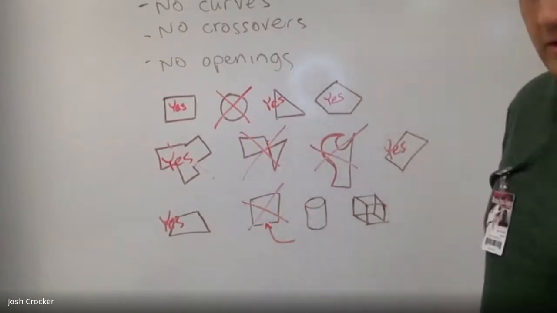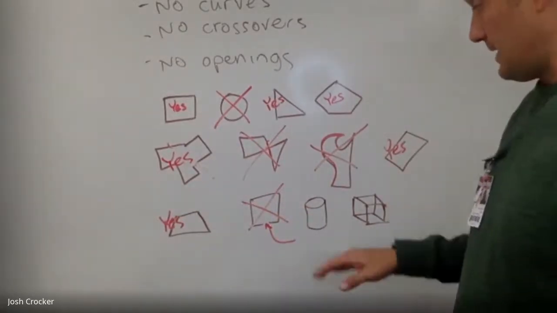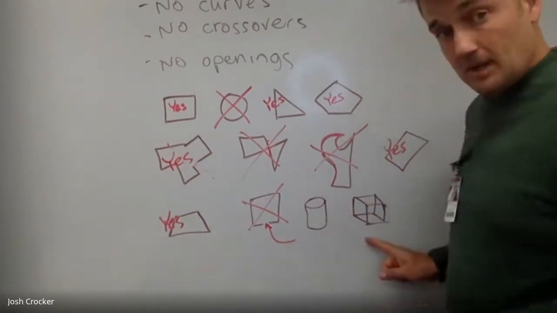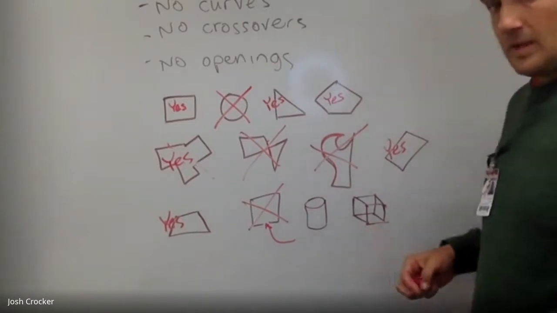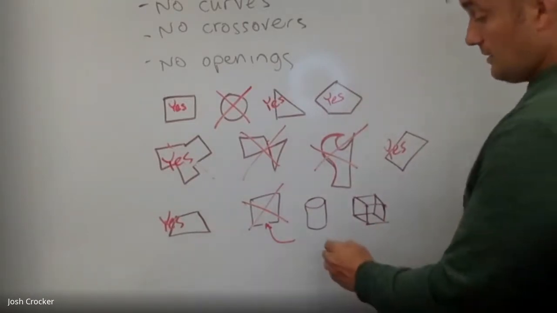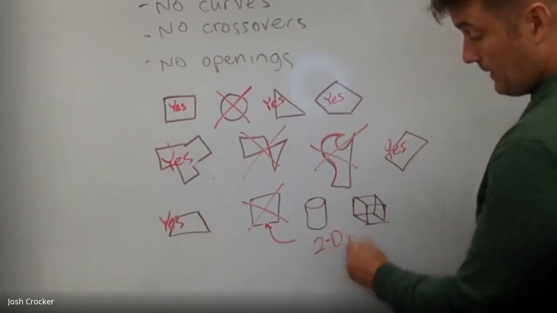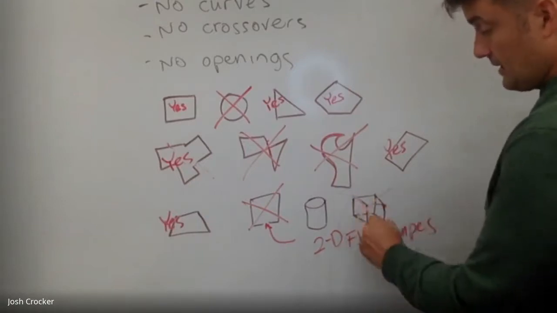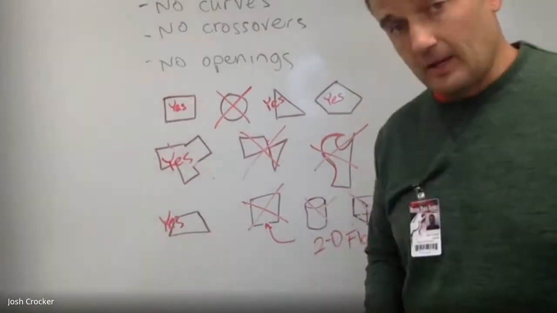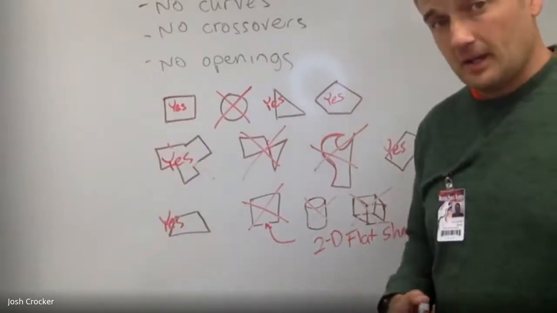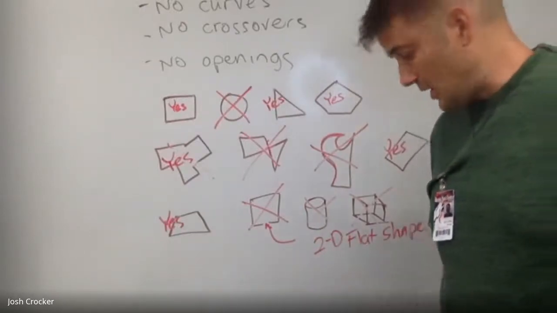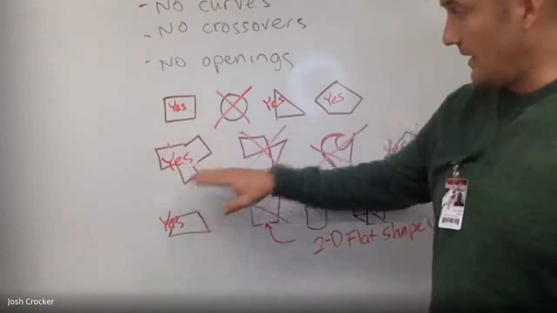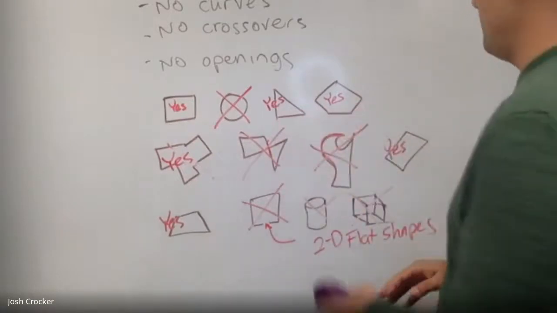Okay. Now, also, 3-dimensional shapes like this cylinder and this cube, they are made of polygons. Well, this is made of polygons. Okay. But when we talk about polygons, we're only talking about 2D flat shapes. We're not talking about 3D shapes yet. Okay. So 3D shapes are made of polygons, but they are not themselves regarded as being polygons. Polygons are just flat, these types of shapes.